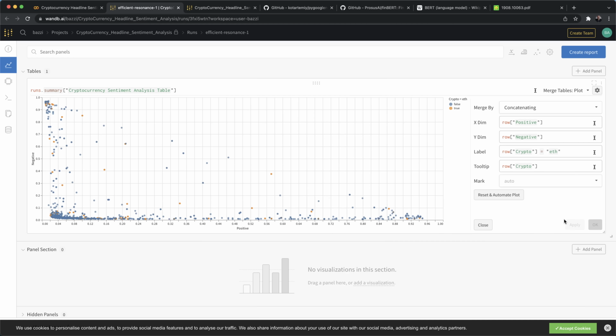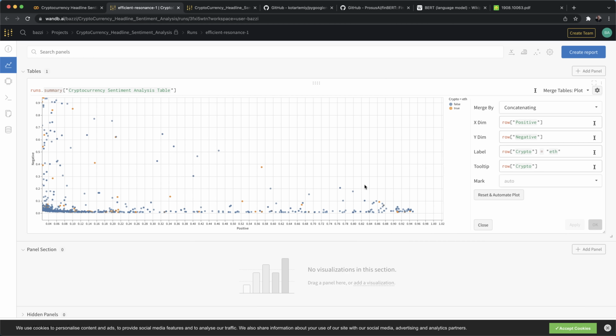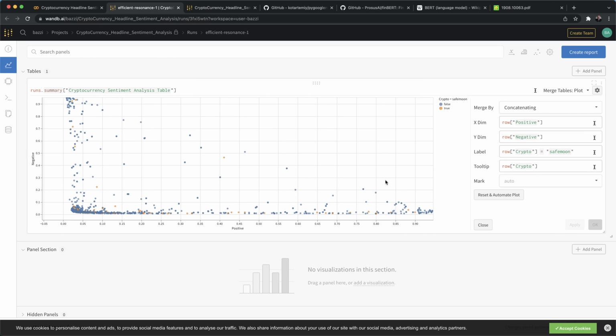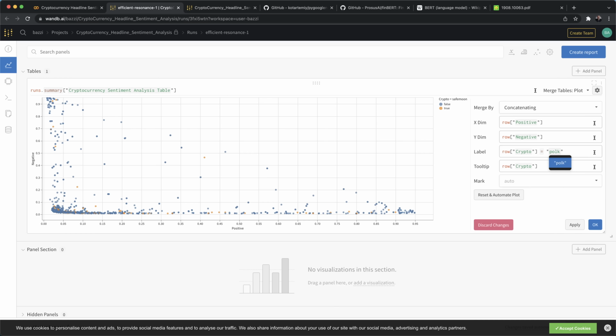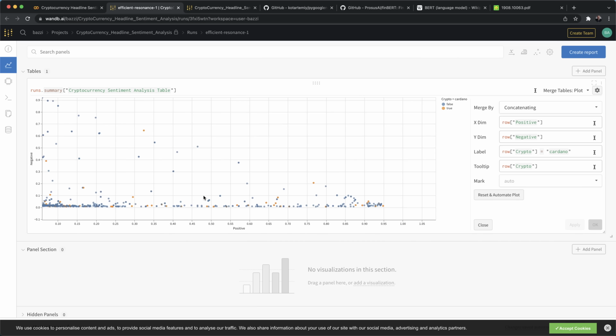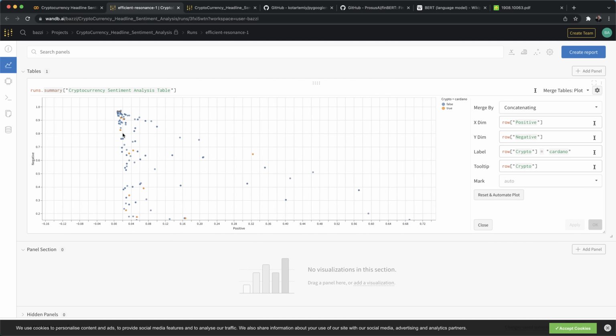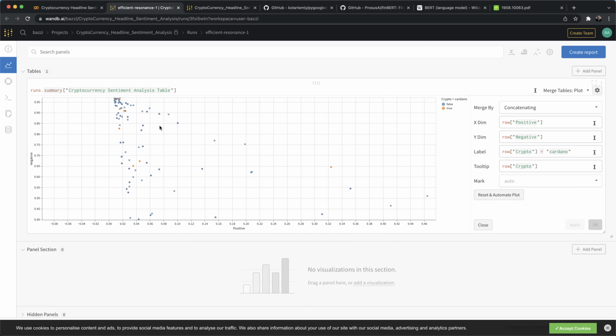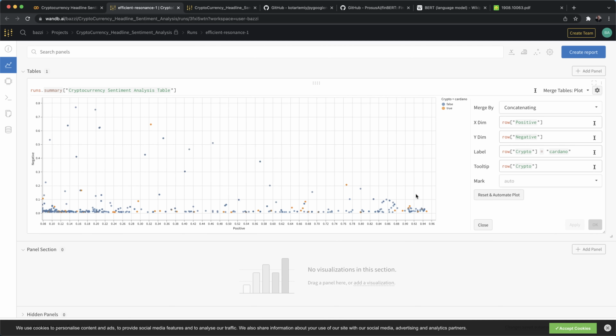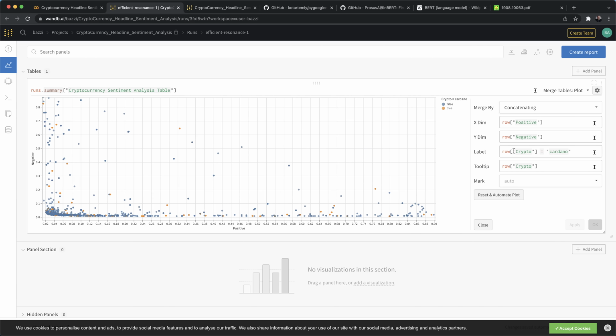Let's try another crypto. Let's say SafeMoon, same thing. Cardano has a considerable amount of positive mentions, as you can see over here, compared to the negative mentions, of which we've got about 5. Well, you can also check according to, so let me erase all this.